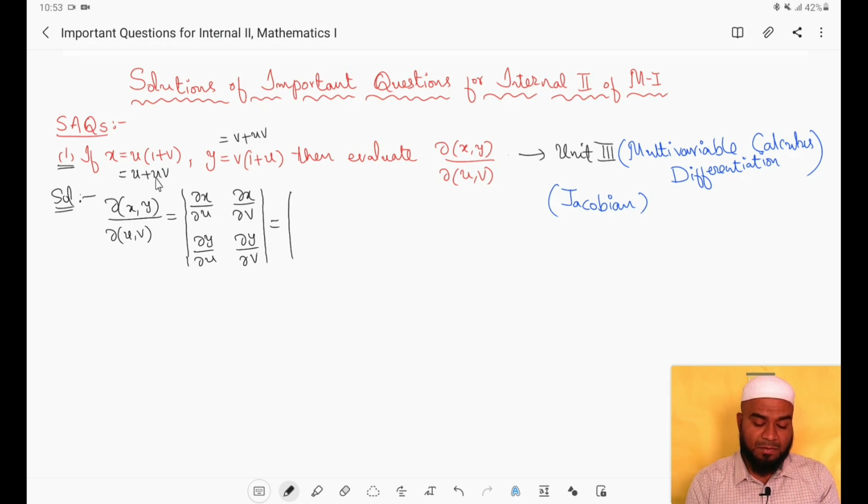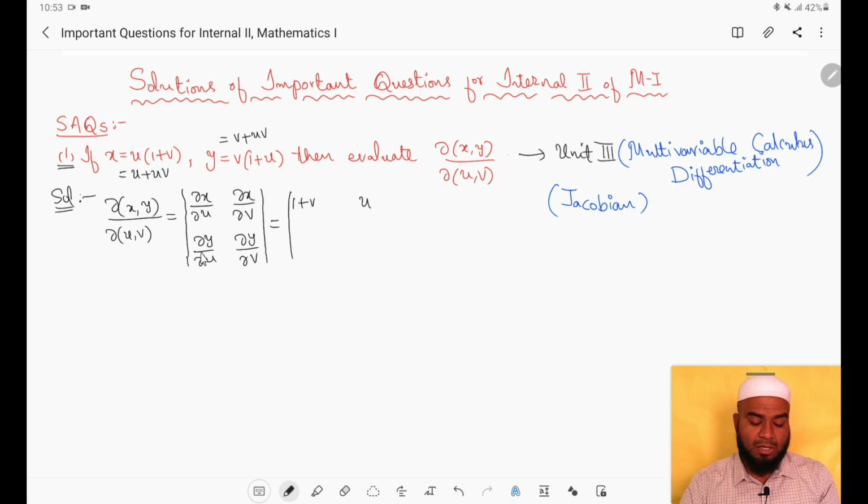So 1 plus v. Dou x by dou u we will get as 1 plus v, right? Then dou x by dou v, we have to differentiate partially x with respect to v. So x with respect to v, then this u derivative with respect to v will become 0 and here derivative of v will become 1. So u will be remaining. So this will be u.